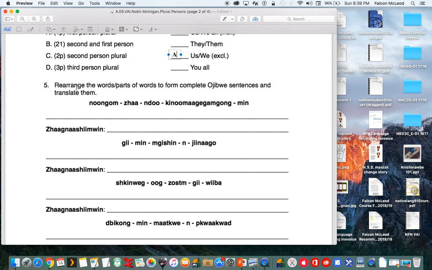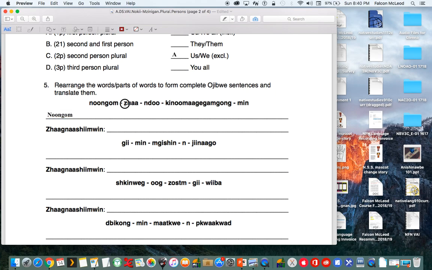Number 5, rearrange the words and parts of words to form complete Ojibwe sentences and translate them. So we got nongum, we got sha, we got ndo, knoma, gegam, gung, and min. We can start off with the first word. Pick any one. I'm just going to pick nongum because it's there. I want to go into my verb next.